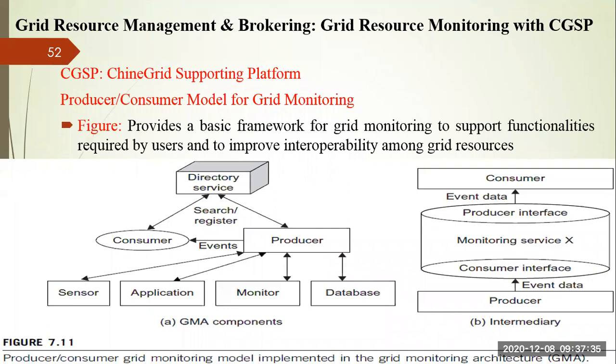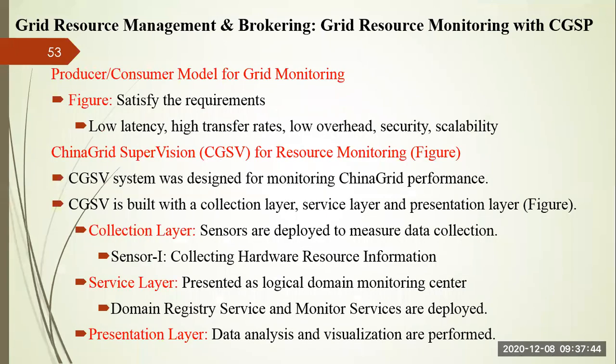The model should satisfy the requirement of three things. Three things need to be satisfied by each and every model. First one is low latency. The delay should be as minimum as possible. High data transfer rate between two different units. Overhead should be as minimum as possible. And security and scalability should be provided. These are the primary requirements of your model. This producer consumer model supports these five things, that is low latency, high transfer rate, low overhead, security, and scalability. Right?